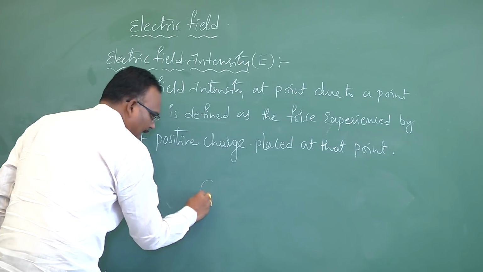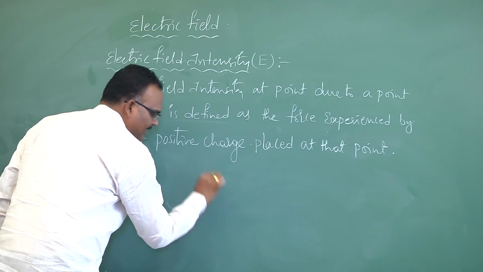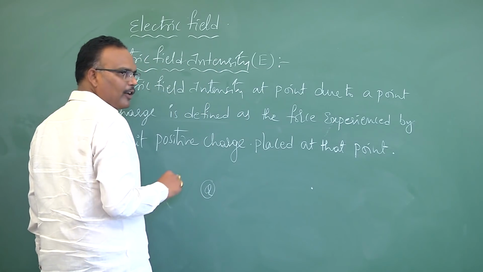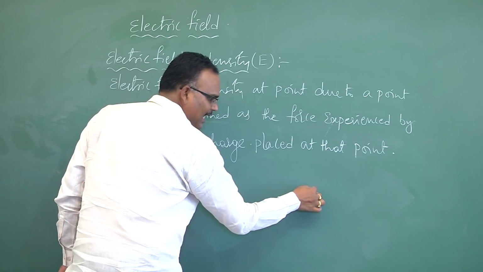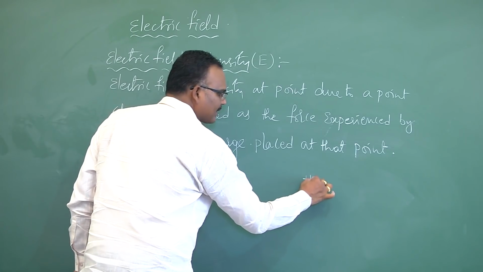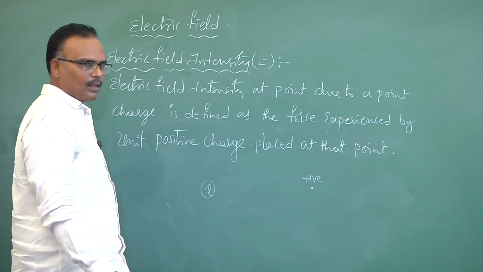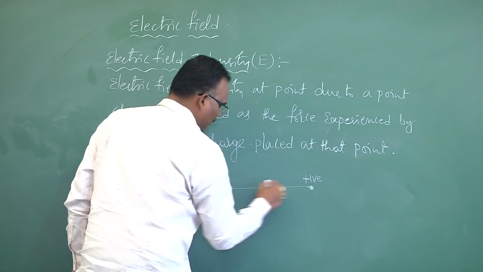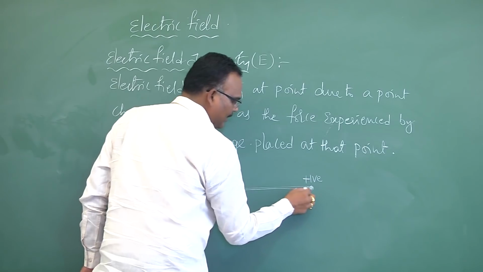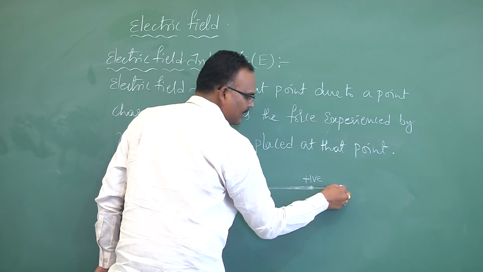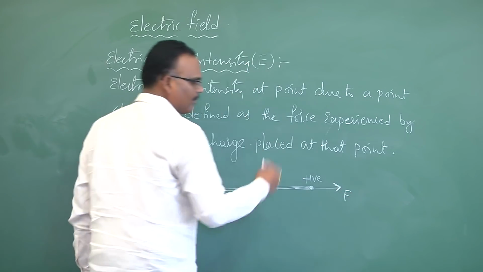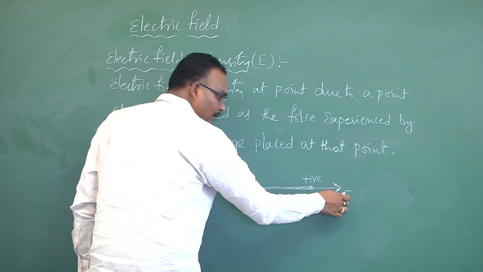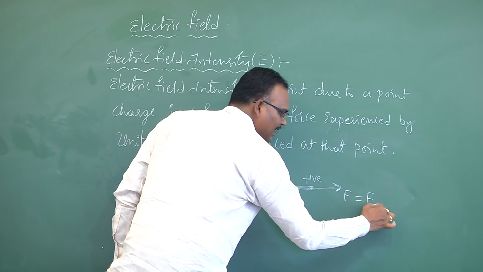So that means I need to calculate the electric field strength of this point charge at this place. Then what do I have to do? Where I want to calculate the electric field, there I simply place a unit positive charge. Then this charge repels this one, because both are like charges. It repels along the line joining the charges. This is the force. It will repel in this direction with a force F. This force is called the electric field at that point.